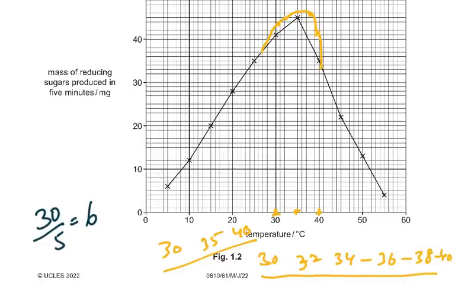So this is called test at smaller intervals of temperature. Please understand the English. Some of us are very weak in English. Or you could select a narrower range of temperatures around 35. Around 35, because we know 35 is the optimum. So around 35, some less than 35 and some more than 35.